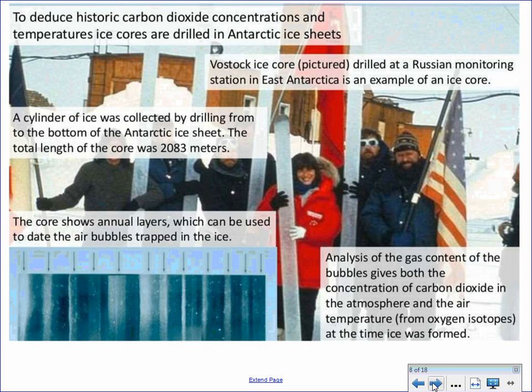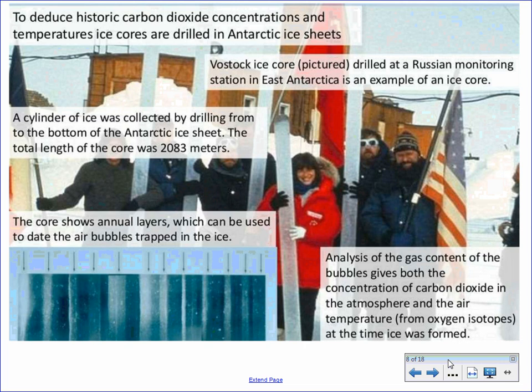Those ice core samples come from the Antarctic, where research teams go out there and they drill down into the ice and basically obtain a core of ice that is many meters long. And the deeper the ice that they get, the further back in time they're measuring these carbon dioxide levels.